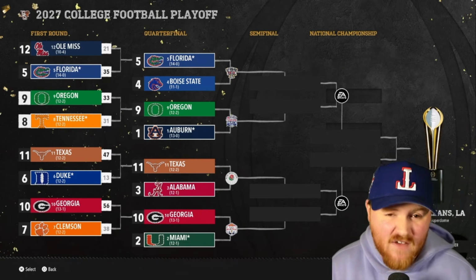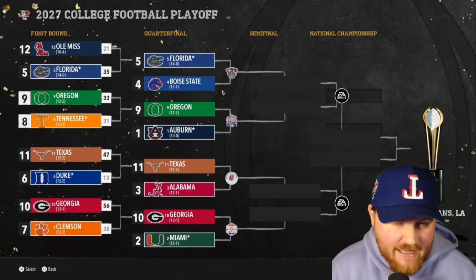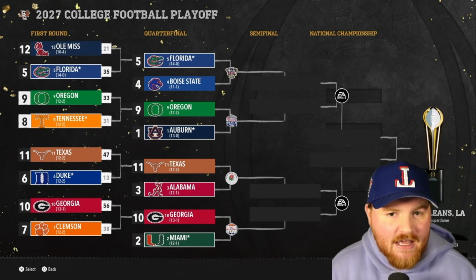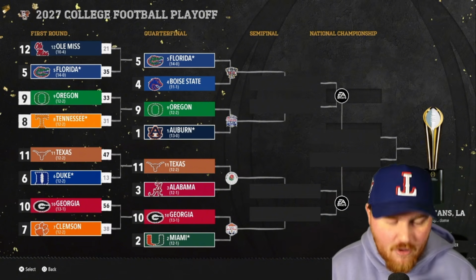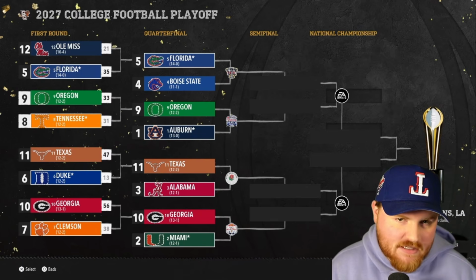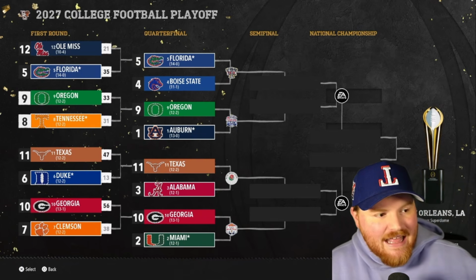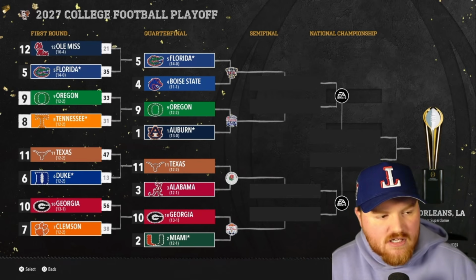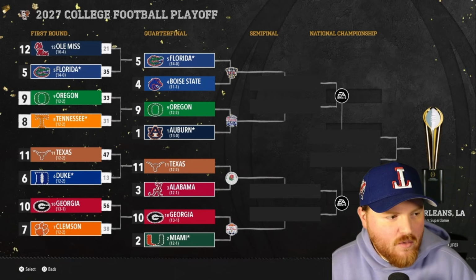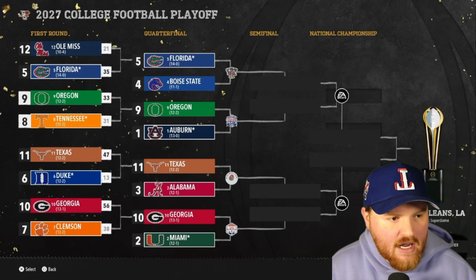Boise State is a G5 team that got a bye. I mean, that's probably something that we're overlooking a little bit in the best team race, but Boise State is a G5 team that ended up with a bye. Maybe it's because of their conference schedule, maybe this and that or whatever, but they are a G5 team that ends up getting a bye. They will be hosting Florida in the Sugar Bowl after Florida got the win 35-21 in the quarterfinal.